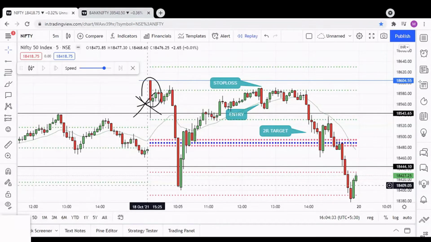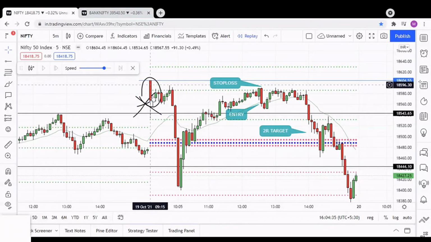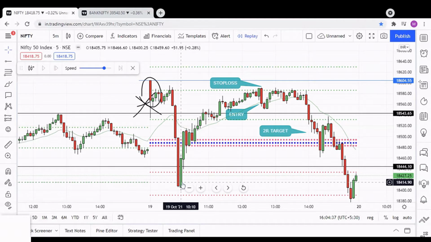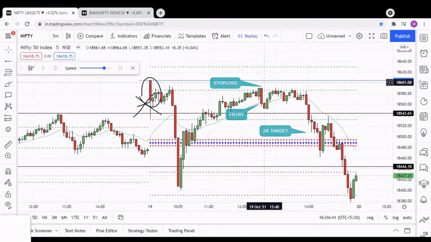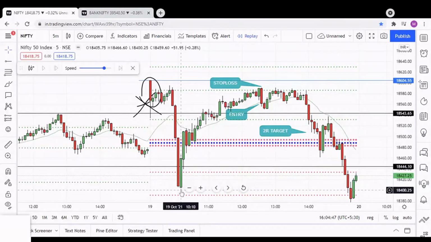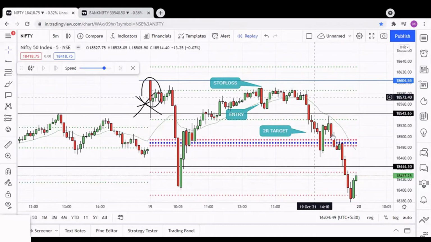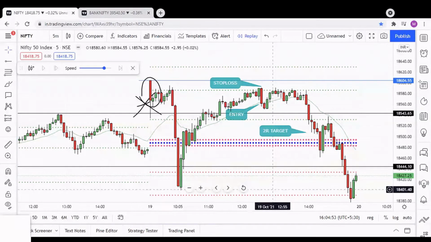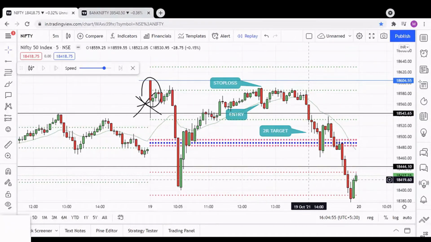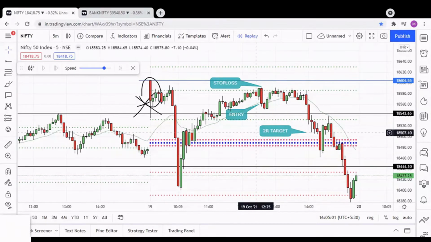As per our strategy, if the market opens with a red candle and comes down, and again comes to the day's high, we can go for the short entry, and the target will be the day's low. But look here, the target at the day's low is very big, so we cannot expect the market to come to the day's low. So it is safer to book our profit at 2 hour.